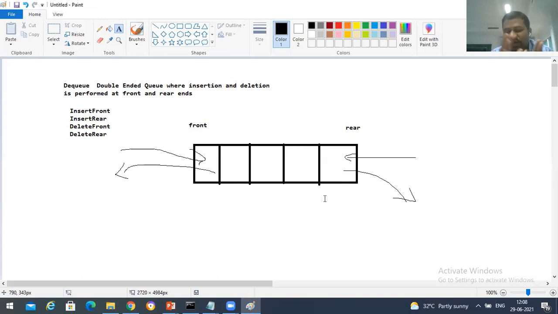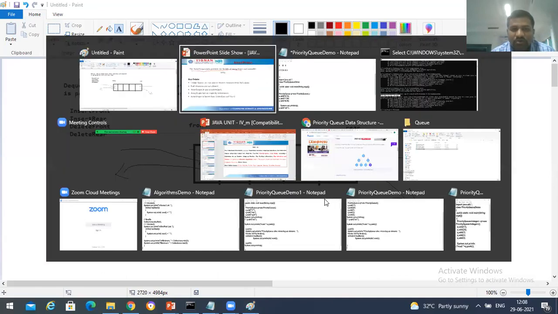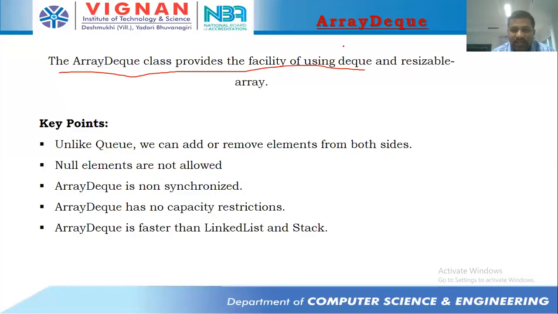When you implement a DQ in C language, we need to write a separate logic for that. But coming to Java, there is no need to write any logic, because we already have predefined functions that we can make use of: add first, add last, delete first, delete last. This DQ concept was implemented in the ArrayDeque class in Java.